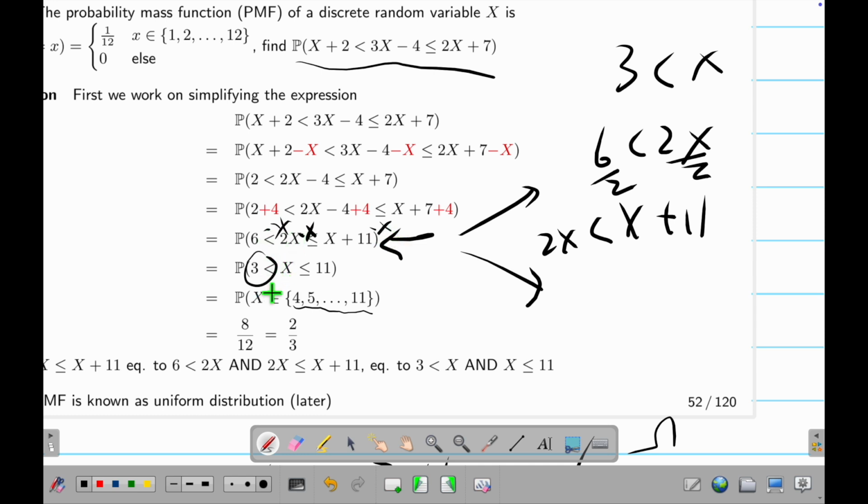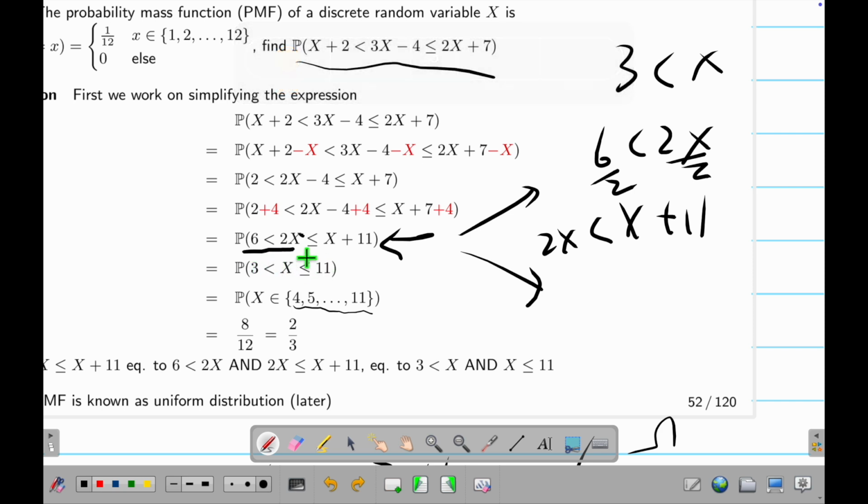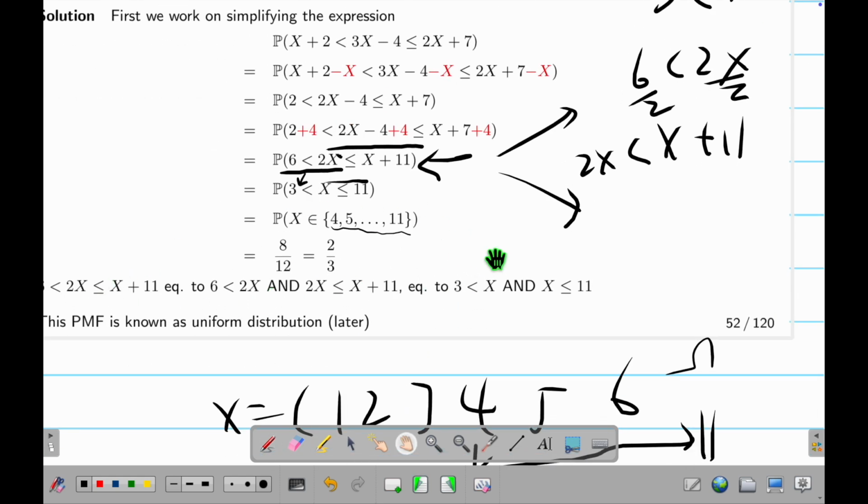Why does 6 become 3? No, this is 2 expressions. So this is the first expression: I divide by 2, so I get this. This is the second expression: I subtract x, so I get this. You see? So this is why you get 3. So this is exactly what I just said. So now I get this.